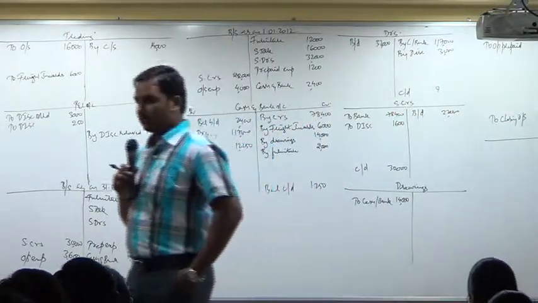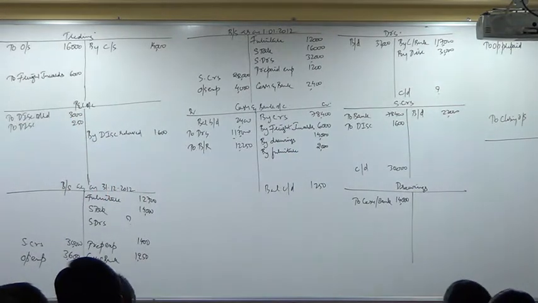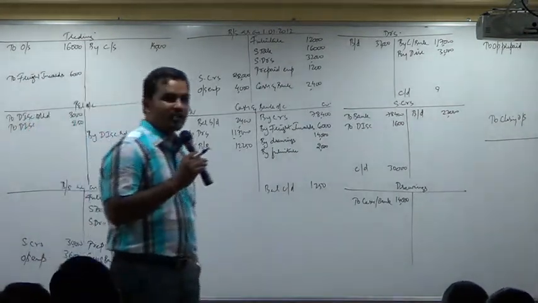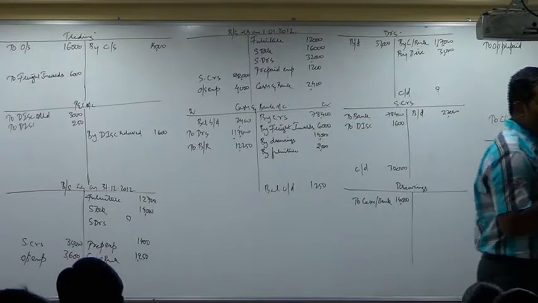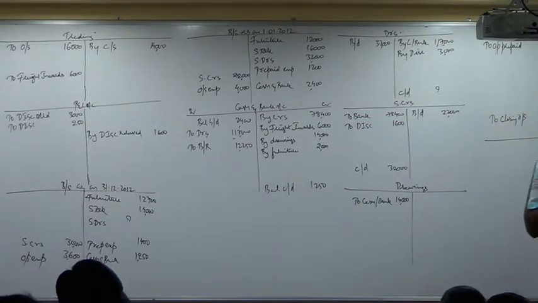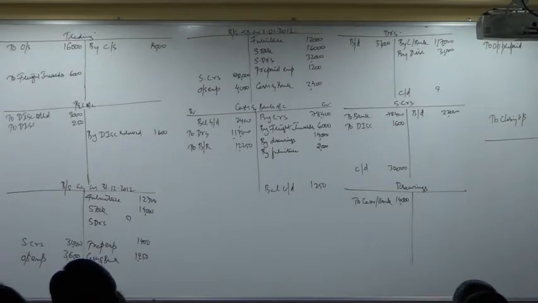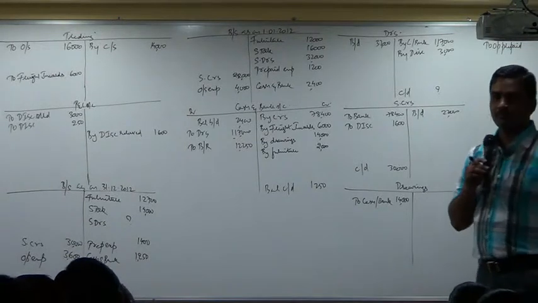Opening WDV. How much? 12,000. Add purchases during the year. How much? 2,000. Less depreciation? Question mark. Closing WDV 12,700, given in the problem.